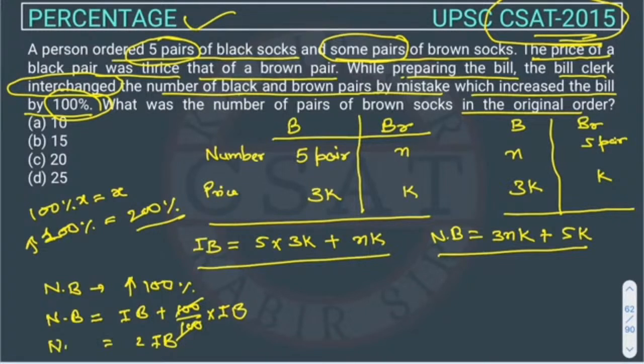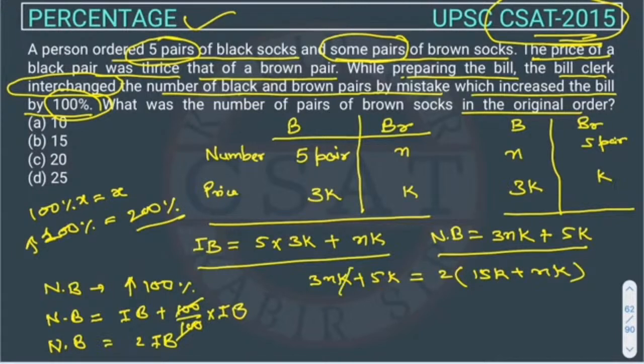Now put this here. So the new bill is 3NK plus 5K is equal to 2 times the initial bill, which is 15K. 5 into 3 is 15, plus NK.